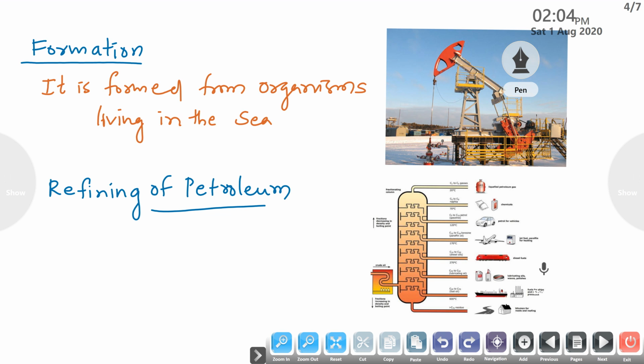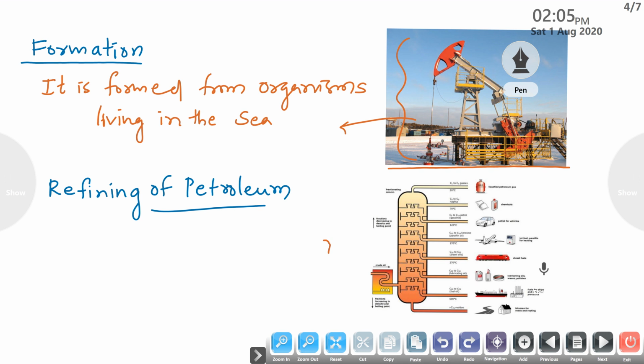In this diagram you can observe the mechanism by which petroleum, the rock oil, is extracted from the earth's surface.